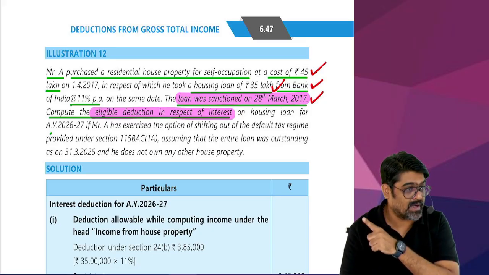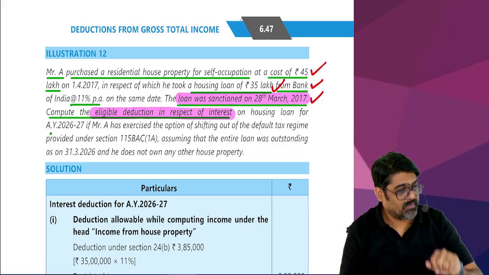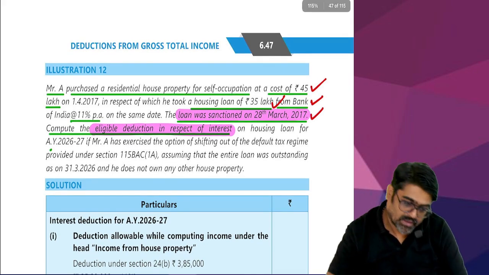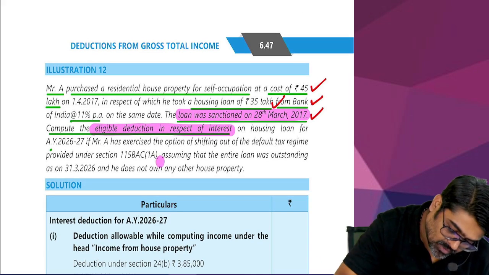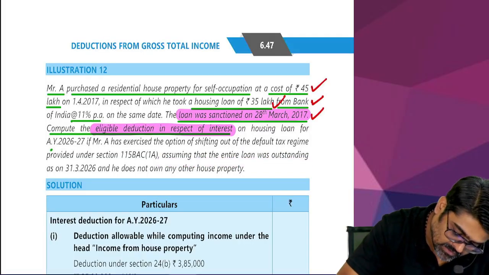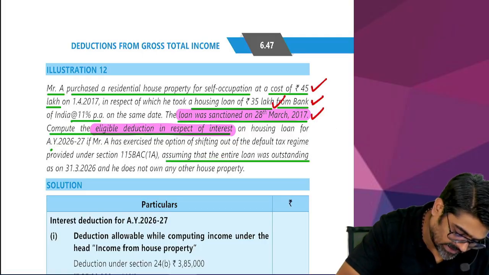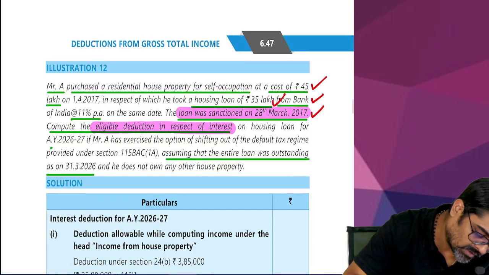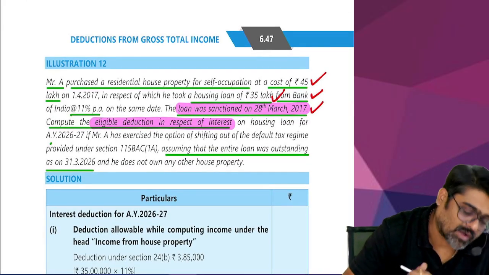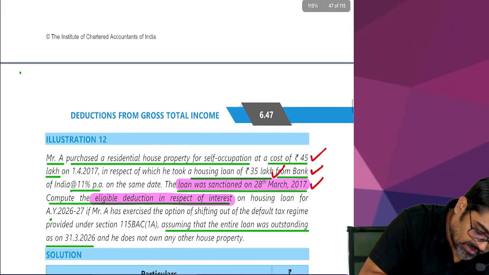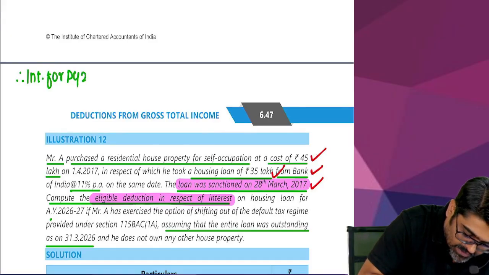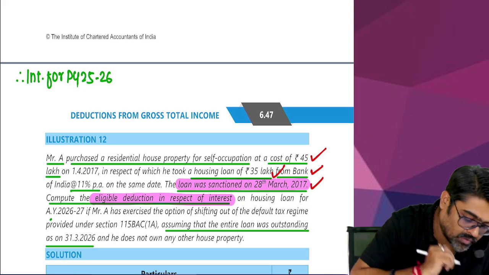If you do not read this required part, what will they give you? Loan was 35 lakhs, assuming that the entire loan was outstanding as on 31st March 2026. Meaning during the previous year 25-26, how much loan was outstanding? 35 lakhs, the entire loan is outstanding. So the interest for previous year 25-26 will be on the loan amount outstanding during 25-26.